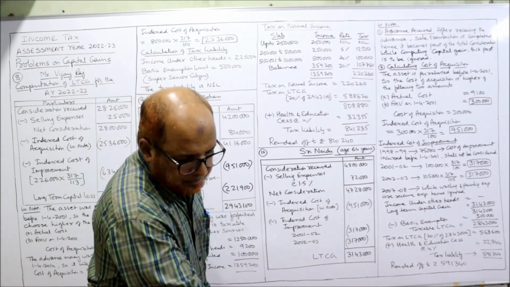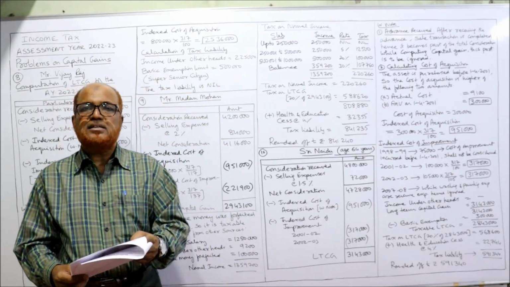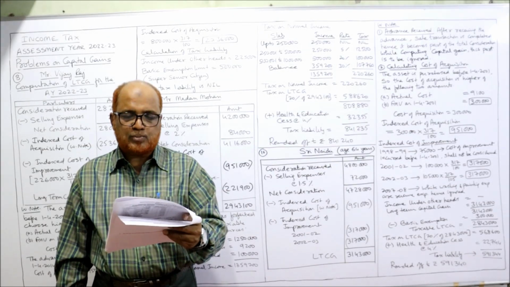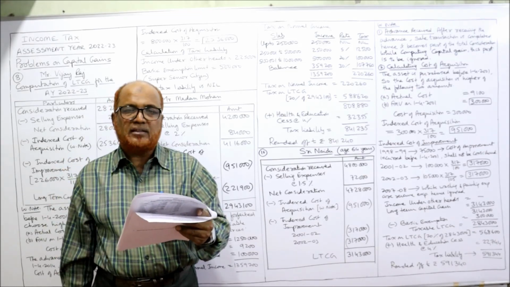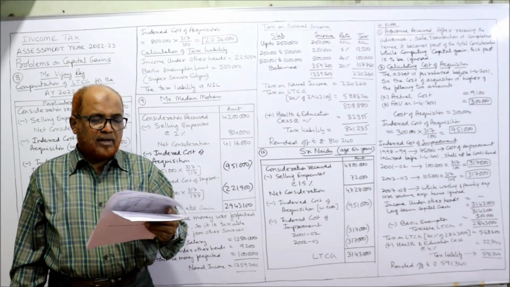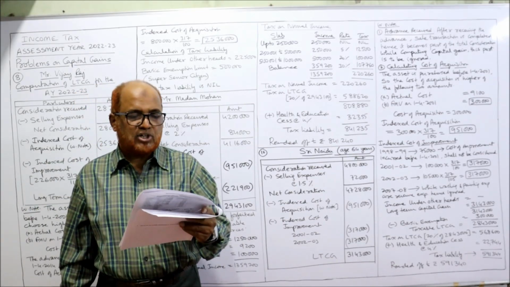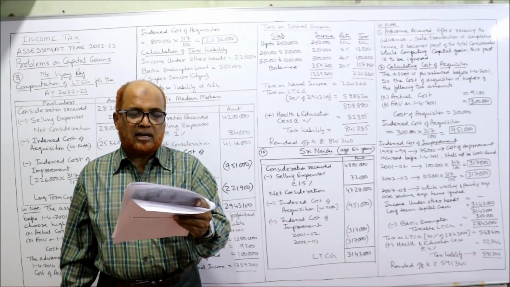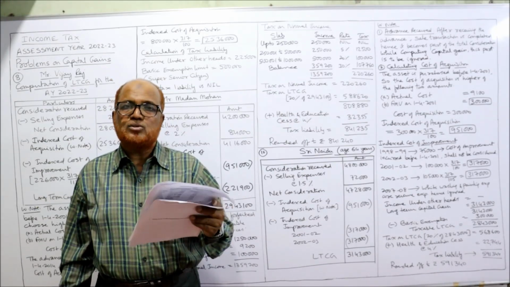Next, 10th problem. On 14th July 1972, Sri Naidu, age 64 years, purchased a house property for 9,100. The actual cost of purchasing the property, 9,100 in the year 1972, very long back. The following are the related particulars: year, amount, CII, cost inflation index. Construction of first floor in 1998-99. He purchased the house in 1972 for 9,100.